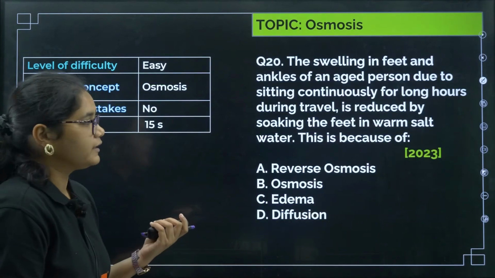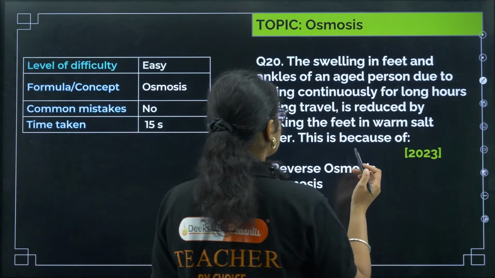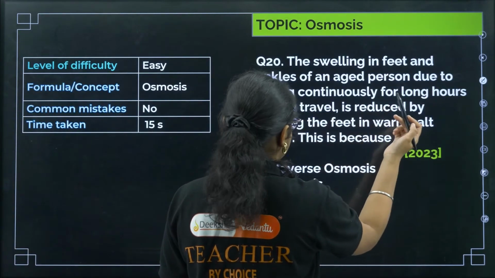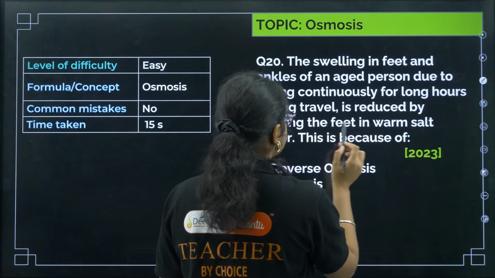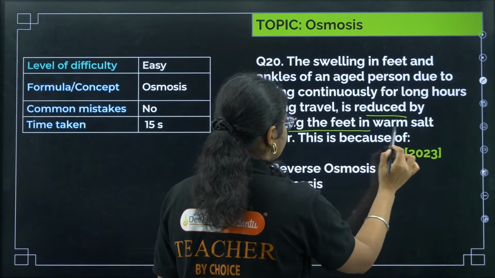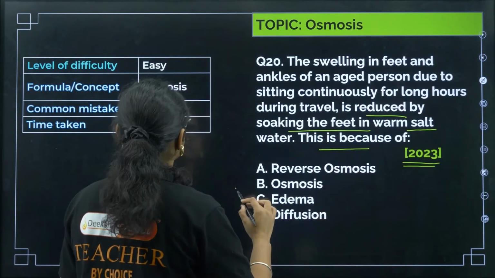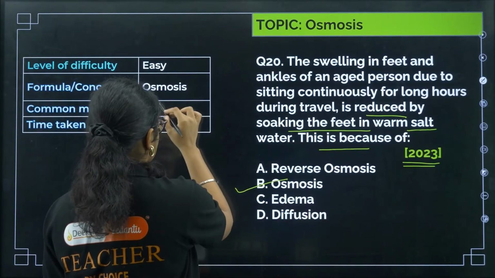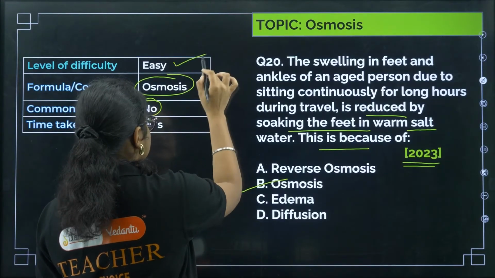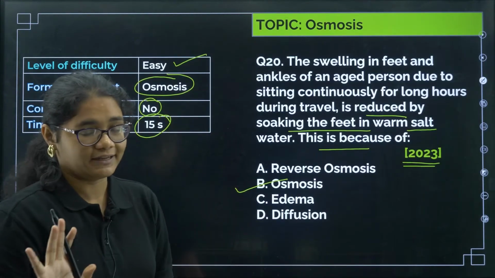Okay, now let us see the next question. The swelling in feet of ankles of an aged person due to sitting continuously for long hours is reduced by soaking the feet in warm salt. This is because of, so 2023 question, very easy question. This is osmosis. You should not make any mistake here. Very easy question. Time taken should be around 15 seconds.